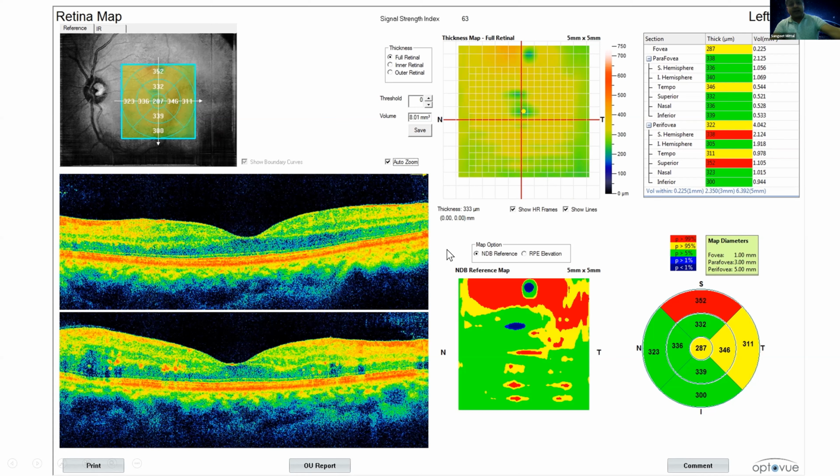But quantitative analysis is also very important in many parts of retinal disease evaluation and follow-up.